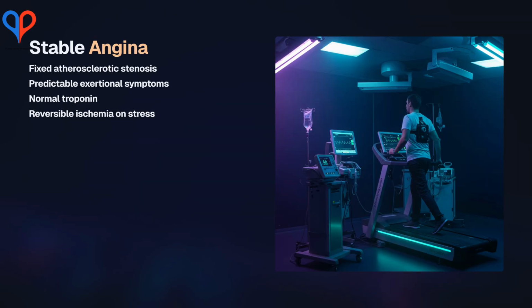Stable angina results from fixed coronary stenosis, where flow reserve is limited only during exertion. Symptoms are predictable, troponins are normal, and ischemia is fully reversible. This is a supply-demand mismatch without acute plaque instability.